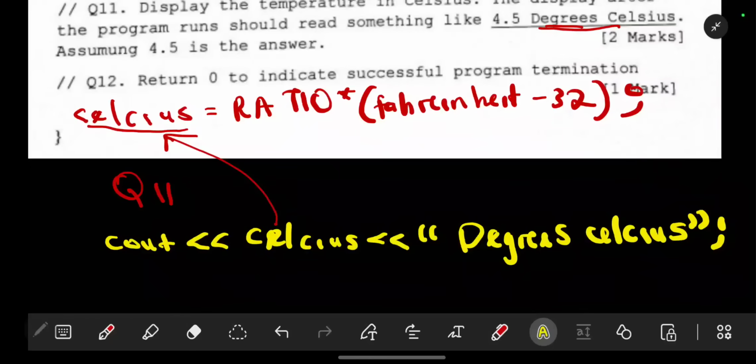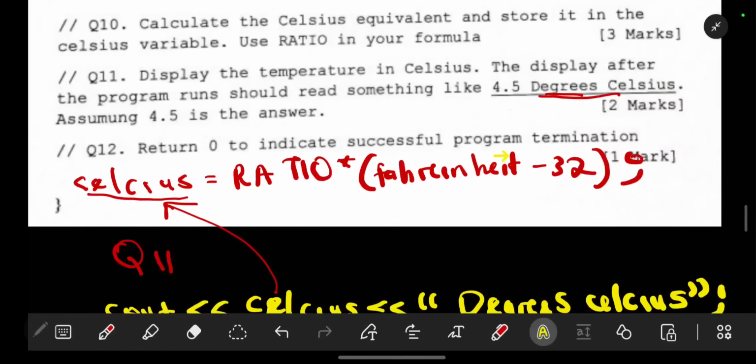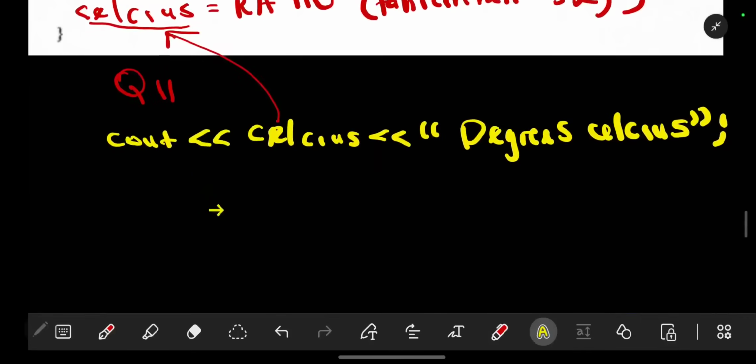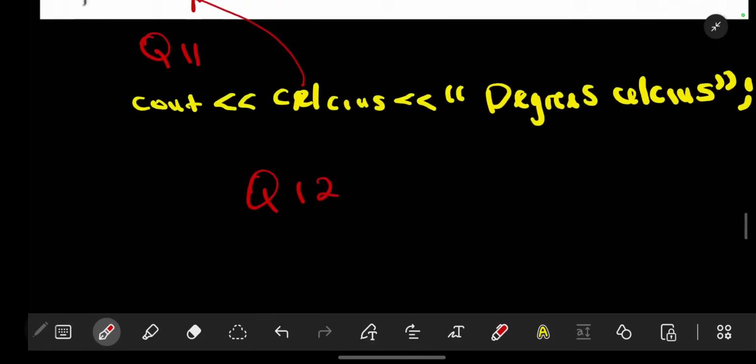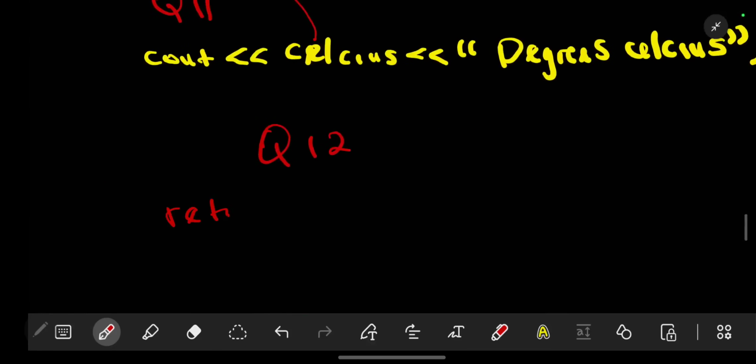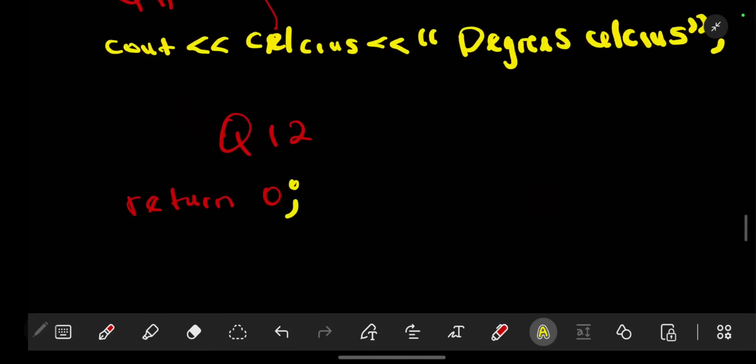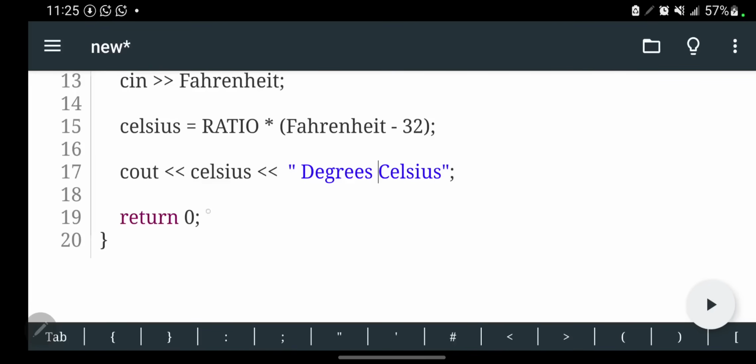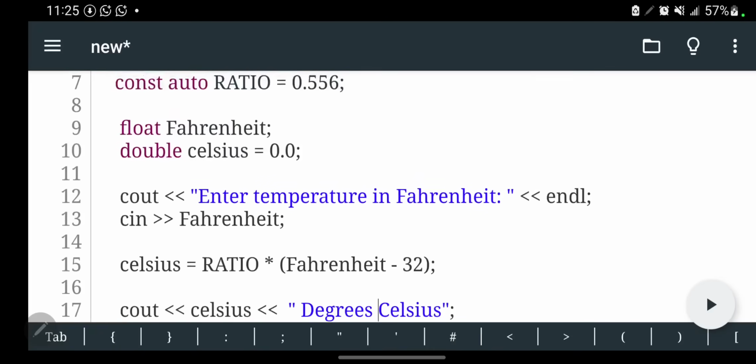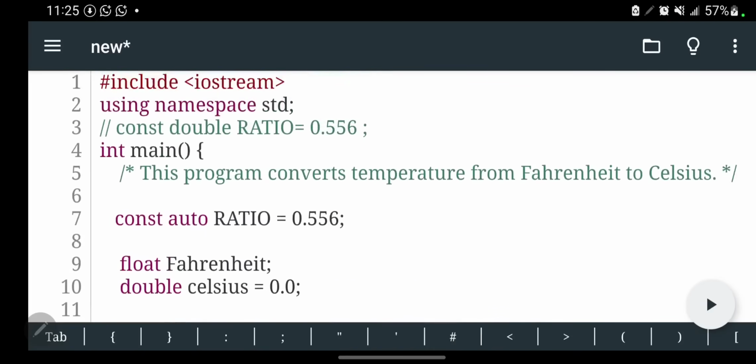Last question, which is return 0 to indicate successful program termination. So question 12. If you recall, to return 0, we just write return 0. They have written a capital letter, but you don't write the capital letter. You write a small letter. So return 0 like that. Don't forget your full stop, as I like to call it, like that. So that is how you write. Just take note of the case. Return small letter, cout small letter, cin small letter, double, or the data type small letter. The integer is also a data type.